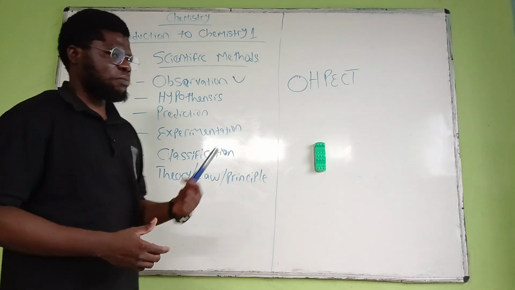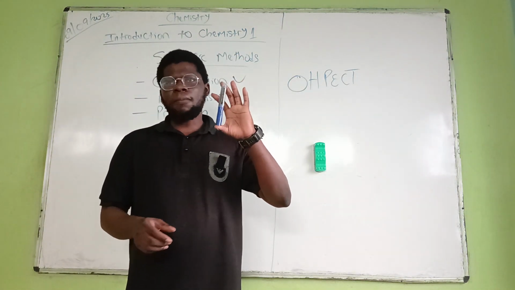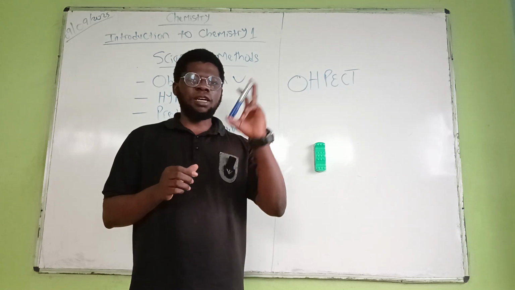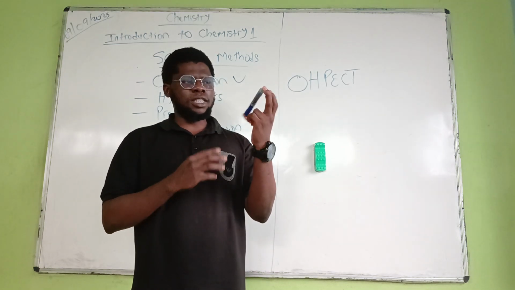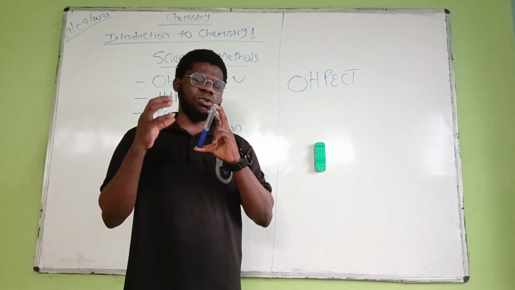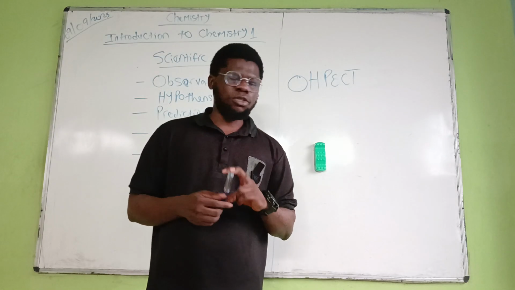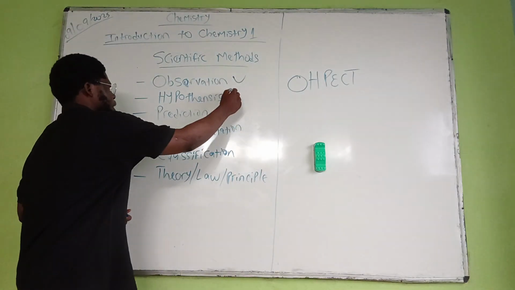Okay, what I'm trying to say is that, for example, this is a marker. I might decide to observe this marker. Observing it means viewing the external part to see the content or the components this marker is made up of. So that's that.